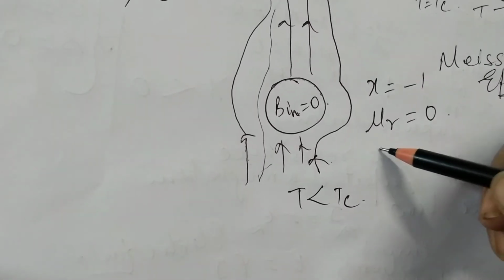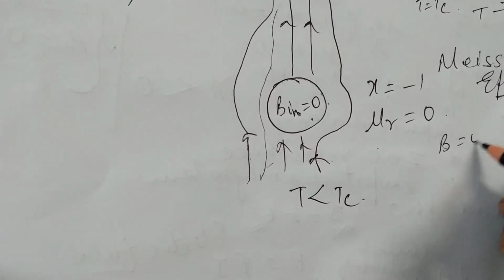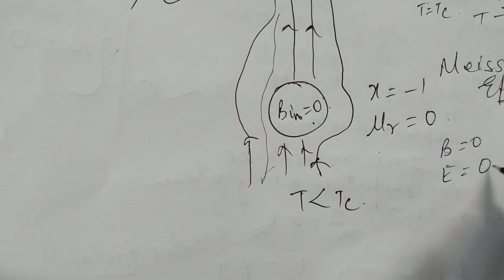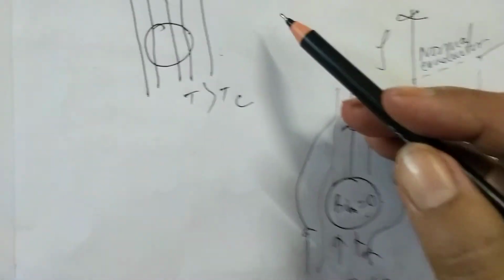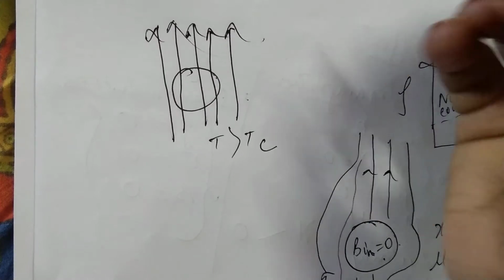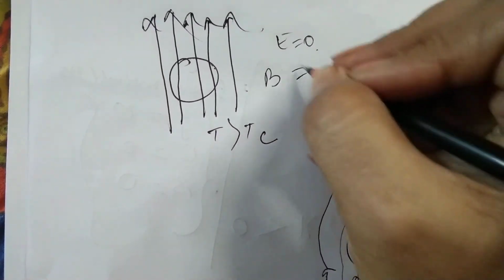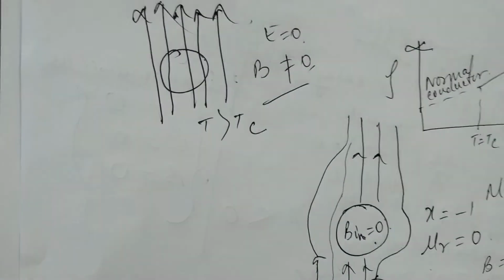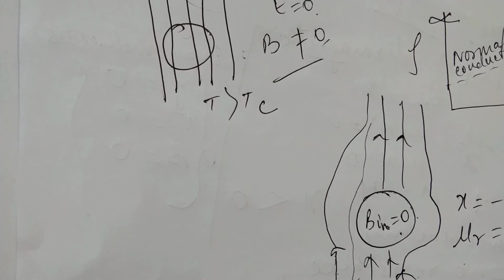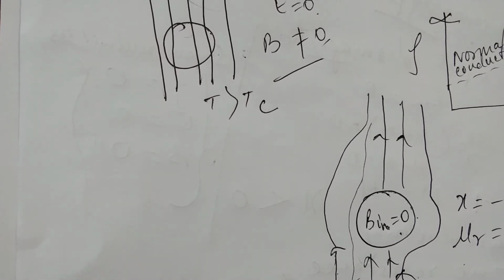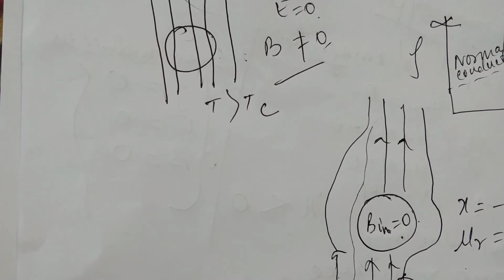Now for a superconductor, the magnetic field is equal to 0, as already stated, and the electric field is also equal to 0. But for a normal conductor, E is equal to 0, there is no electric field, but the magnetic field is not equal to 0. In the superconductor, the current flows without any resistance, and due to the change in magnetic flux, that is what we call the persistent current.